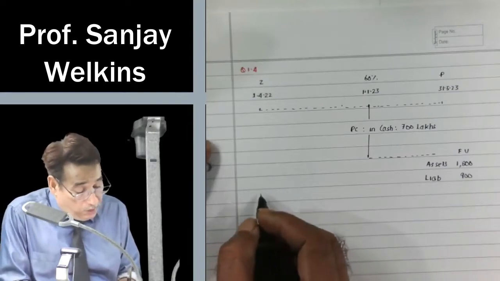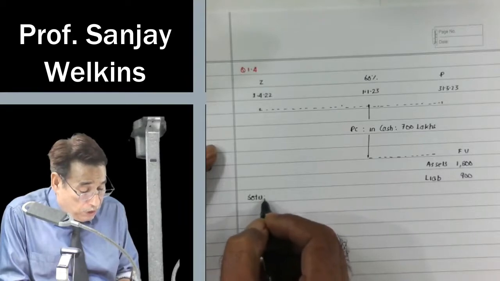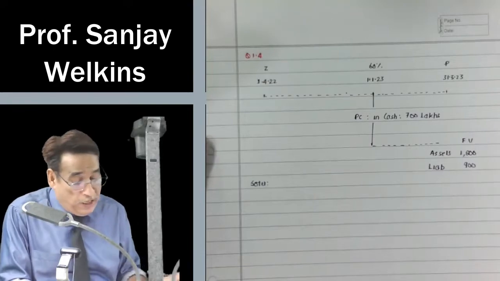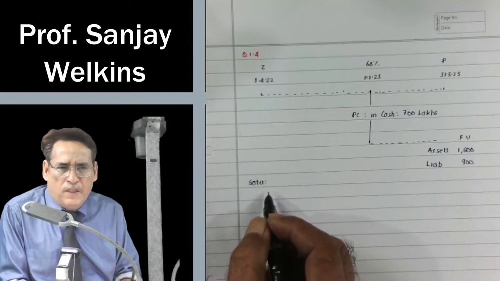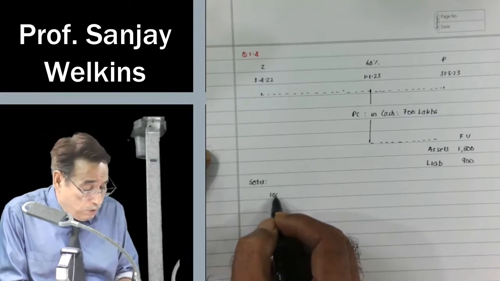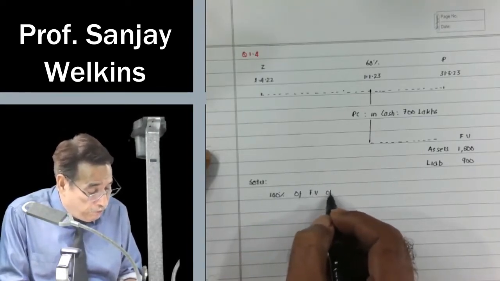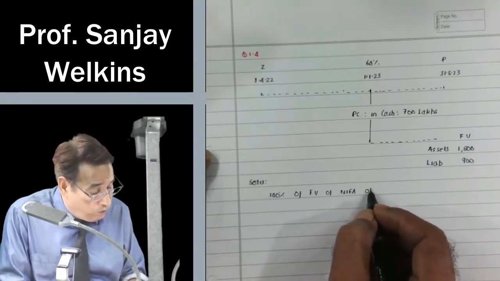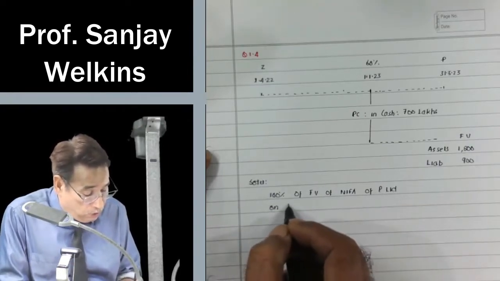Now, in this question, it is very clearly given that they are not interested in computing the NCI at fair value. Indirectly, it means they are going to compute the NCI on the basis of what? On the basis of proportion to net assets. So first of all, I am going to write 100% of fair value of net identifiable assets of the acquired company P Limited on the date of control.